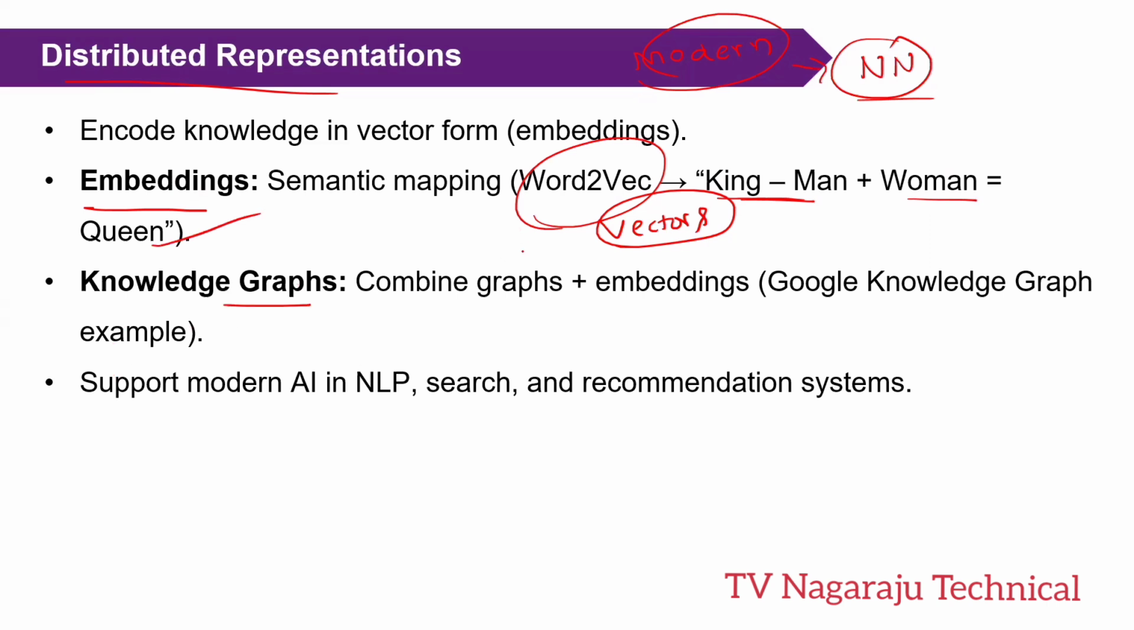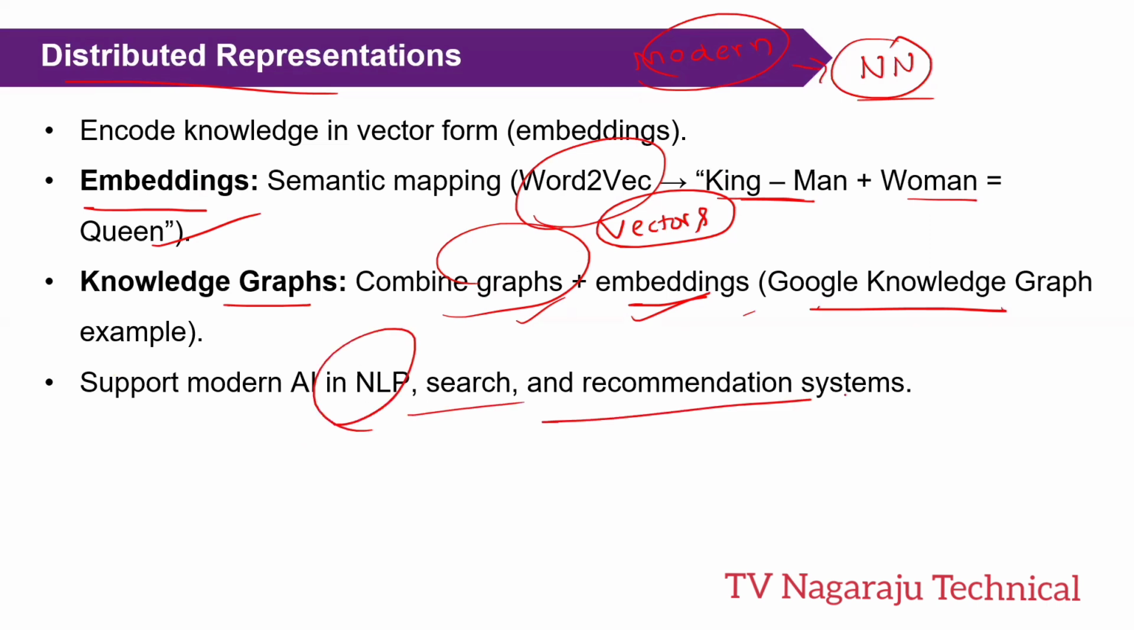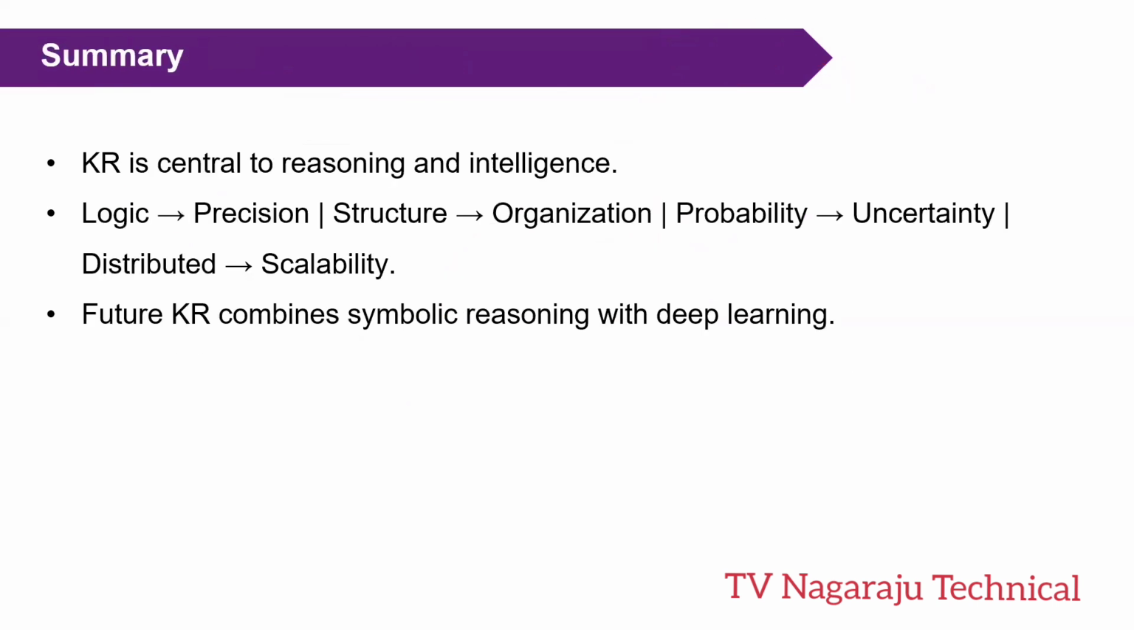Knowledge graphs. Knowledge graphs combine graph structures with embeddings to represent the entities. Mainly the Google knowledge graph enhances the search results. Mainly these are supported in natural language processing, search and recommendation systems. This is the final knowledge representation.